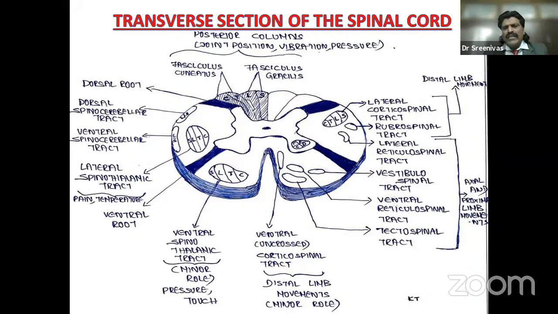So when they ask you in the exams, what are the cerebral causes of paraplegia? It can occur in two places. One, both the anterior cerebral arteries getting involved. Second, in the medulla oblongata, where the lower limb fibers slightly cross caudal to the upper limb fibers. So if there's a lesion there, only the lower limb gets affected. So these are all very, very important concepts one needs to understand before we approach a case of paraplegia.